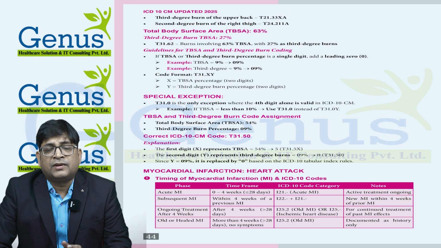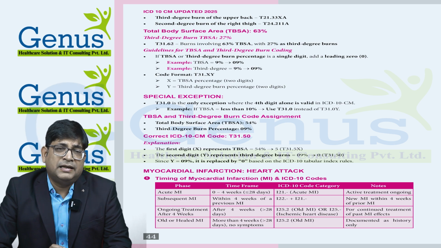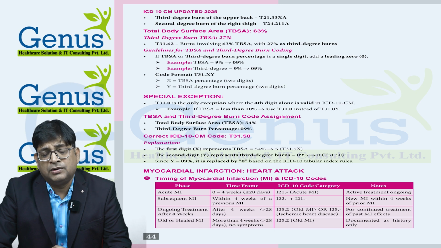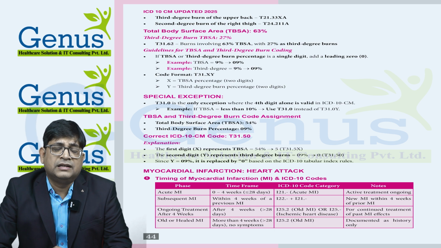Suppose earlier he got myocardial infarction of the anterior wall, and now he had myocardial infarction of the posterior wall, but within the 4 weeks time duration. In that case, for the second MI we will use I-22 series codes. So I-22 represents the subsequent myocardial infarction, and for the initial myocardial infarction, we will use the I-21 code.